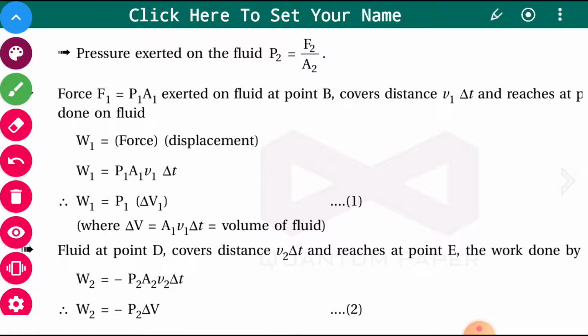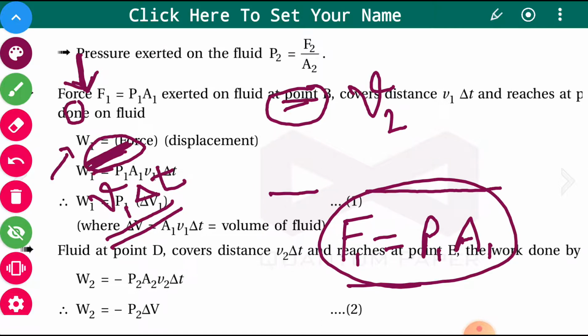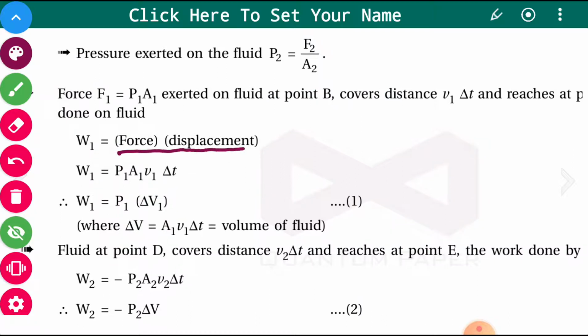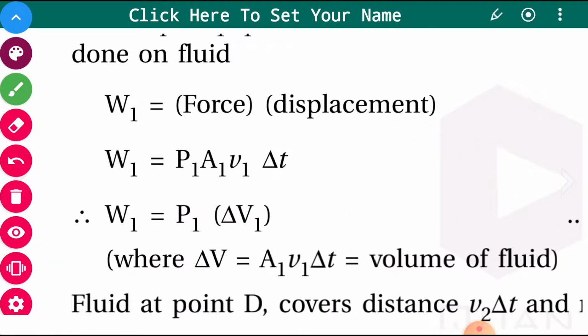So work will be done, and the work done you can easily calculate. Work done is force into displacement. Force is P1 into A1 and V1 delta T is the displacement, so work done will be P1 A1 V1 delta T. Now try to understand this part. Here I am zooming it.